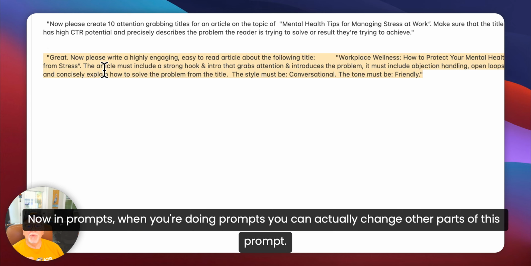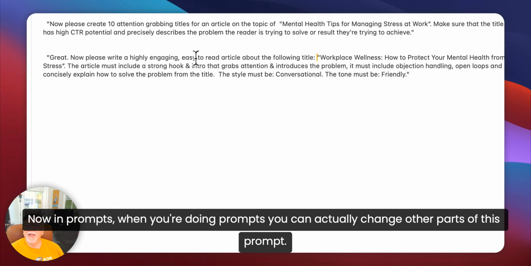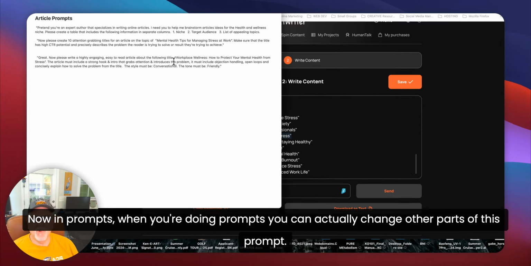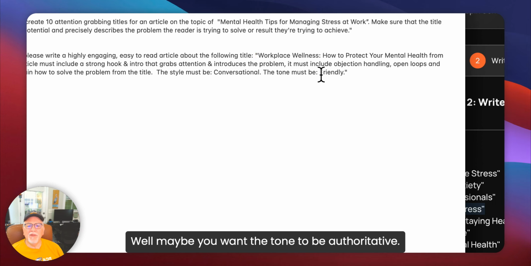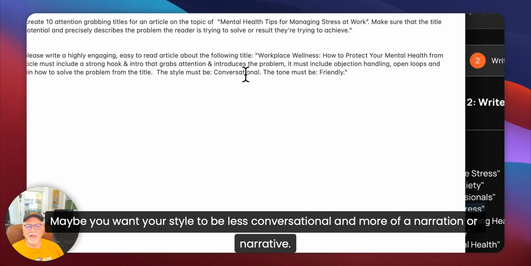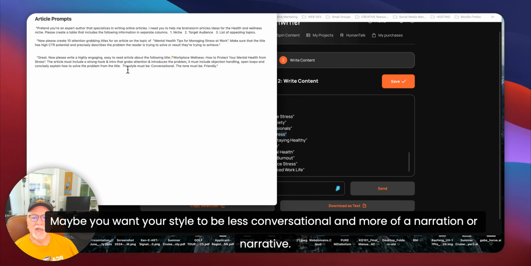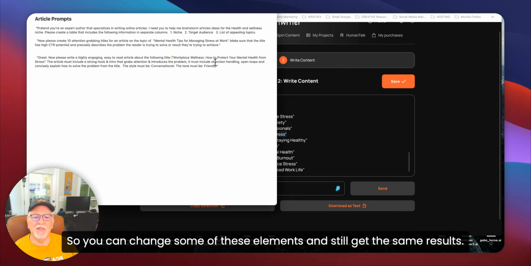Now, when you're doing prompts, you can actually change other parts of this prompt. You'll see things like tone must be friendly. Well, maybe you want the tone to be authoritative. Maybe you want your style to be less conversational and more of a narration or narrative. So you can change some of these elements and still get the same results.